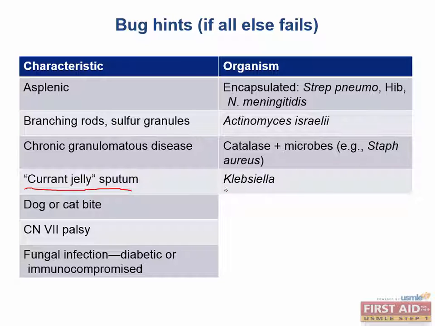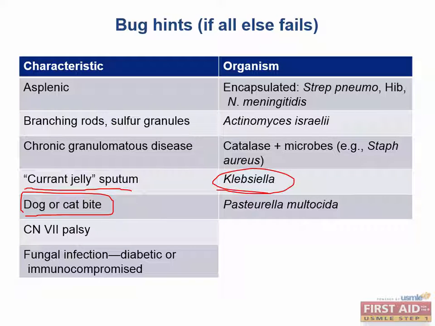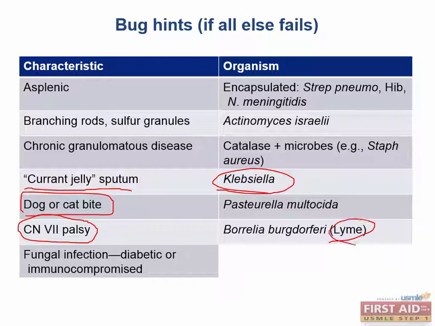You should be thinking about Klebsiella. Very good. And how about patients who are bitten by a dog or a cat? You should be thinking about Pasteurella. Now, if a patient has been found to have a cranial nerve 7 palsy or a Bell's palsy, what disease are you thinking about? You should be thinking about an infection with Borrelia burgdorferi causing Lyme disease.